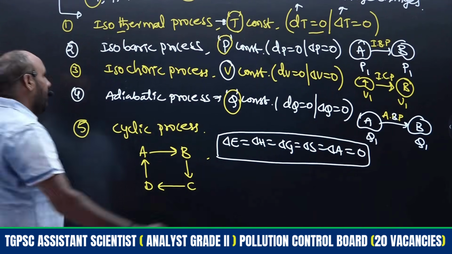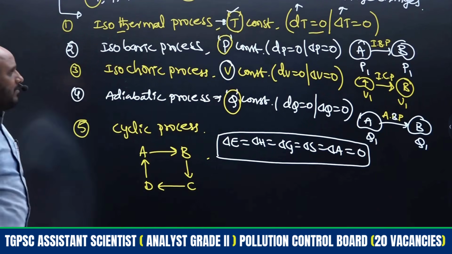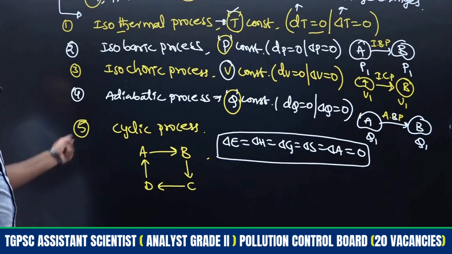If temperature remains constant, that is called an isothermal process, ITP. If pressure is kept constant, that is an isobaric process. If volume is kept constant, that is an isochoric process. Adiabatic process means Q is kept constant.